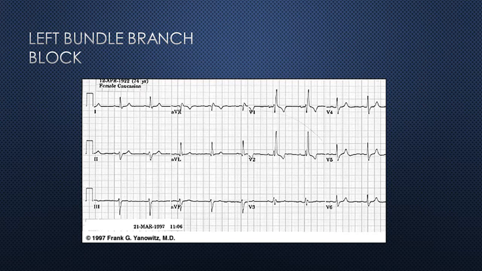Then some hiding Q waves are there. Rabbit ears you observe. Then the hiding Q waves that we can see. Observe for any hiding Q waves. This is about the ECG diagram of left bundle branch block.